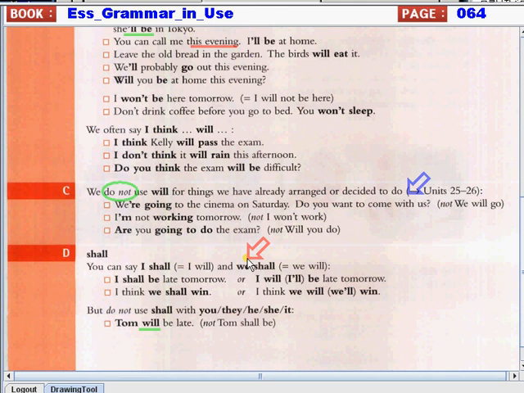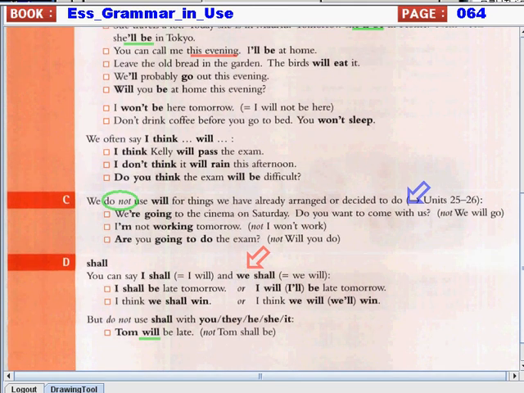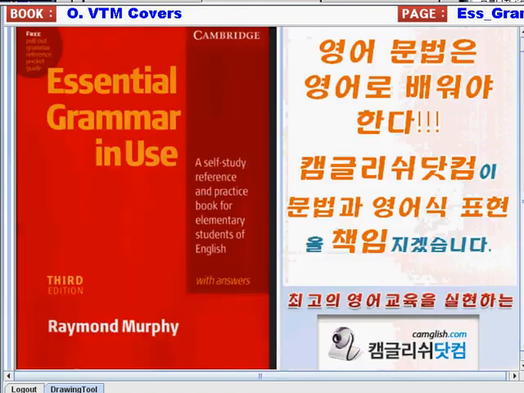Got that? Good. There you have it. So I hope you will remember these rules and be able to practice with them on your own. Just remember we use will and shall to express non-continuous actions which will take place in the future.